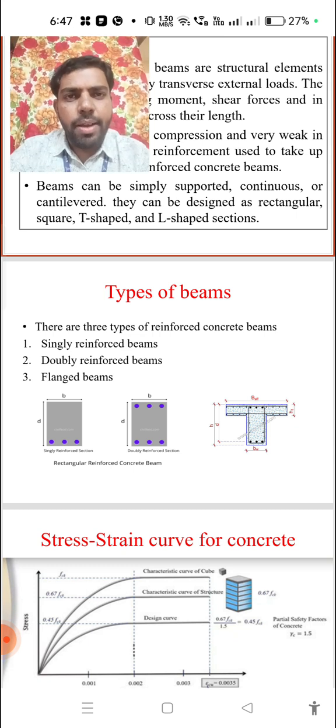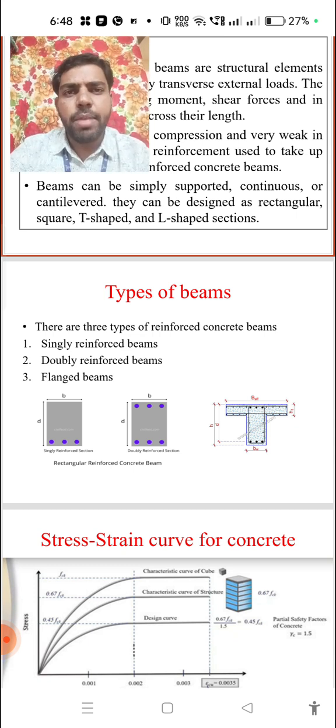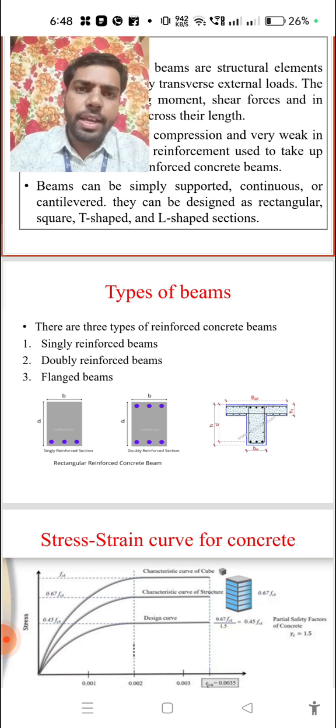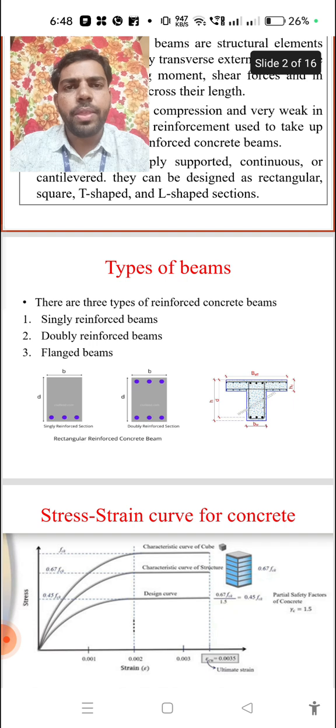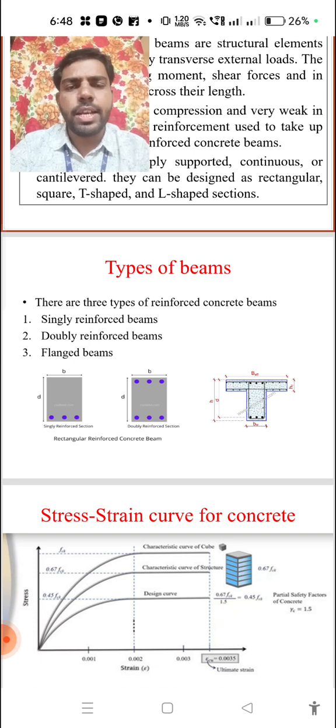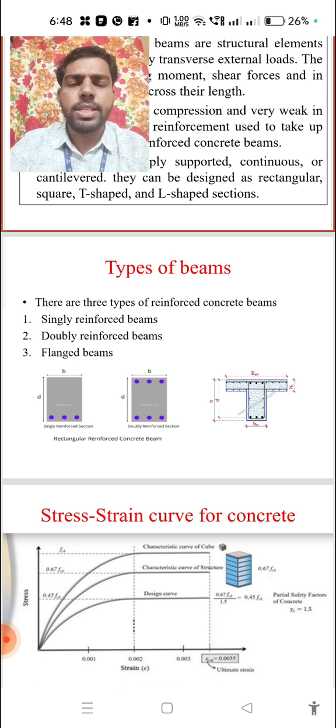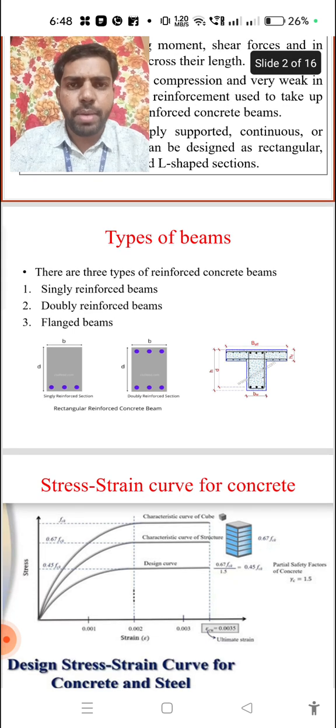And next one, doubly reinforced beams. Doubly reinforced means the reinforcement is provided on both the compression side and the tension side. Why is it called doubly? Because area of steel is provided in the compression face and area of steel is provided in the tension face. In singly reinforced beams, the area of reinforcement is provided only on the tension side of the beam. That is the difference between singly reinforced and doubly reinforced beams.